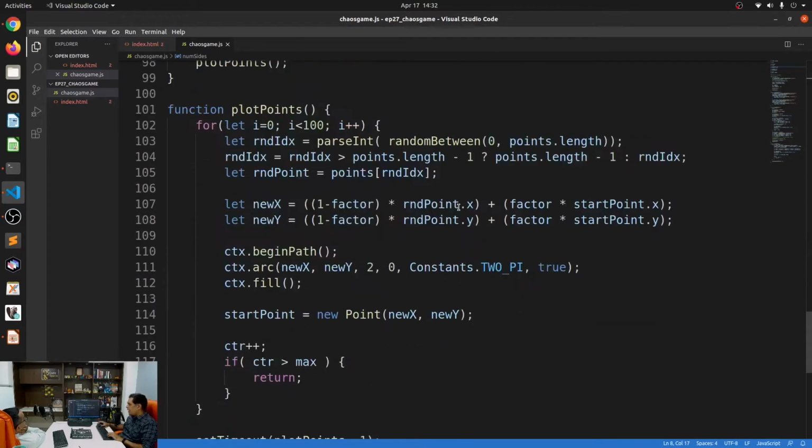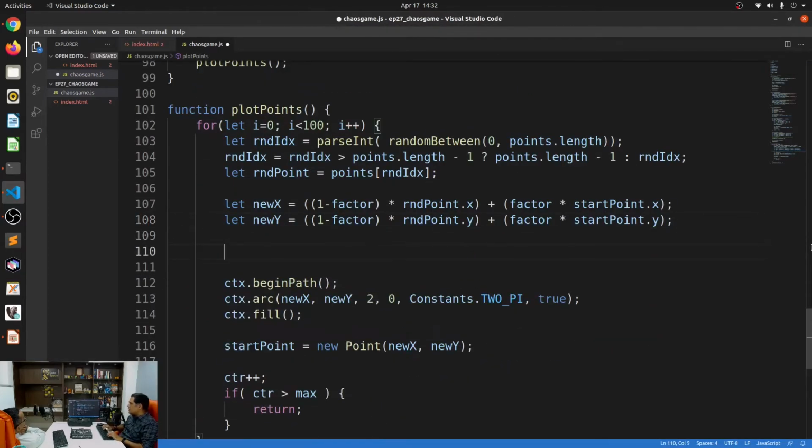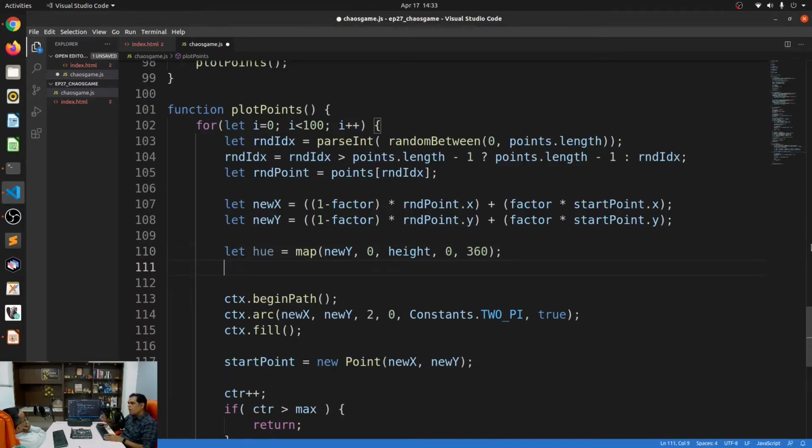I mean, that's actually pretty easy to do. I can say let hue is equal to map the new Y to a value between 0 and height of the screen, of the canvas, and map it to a value between 0 and 360. Alright, so now I have a hue, which is a value between 0 and 360. So now I have a new hue value.